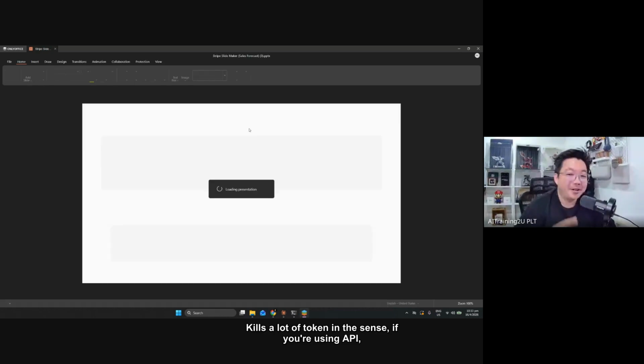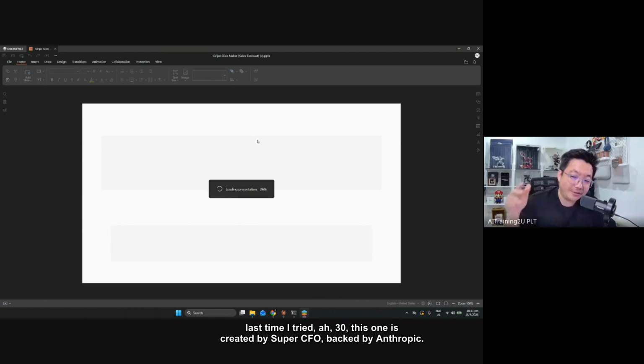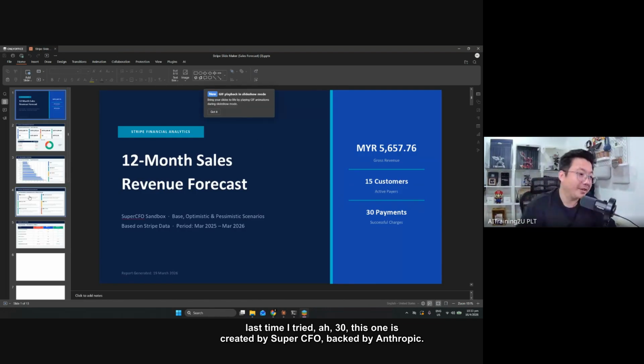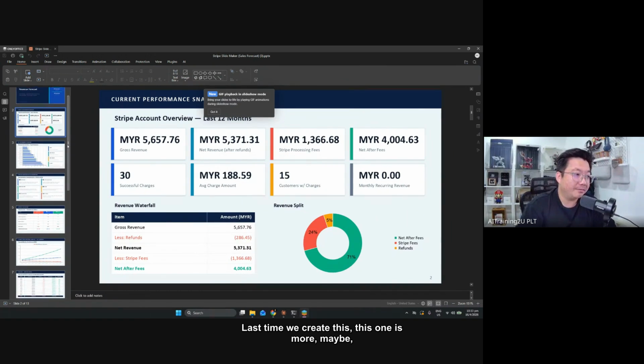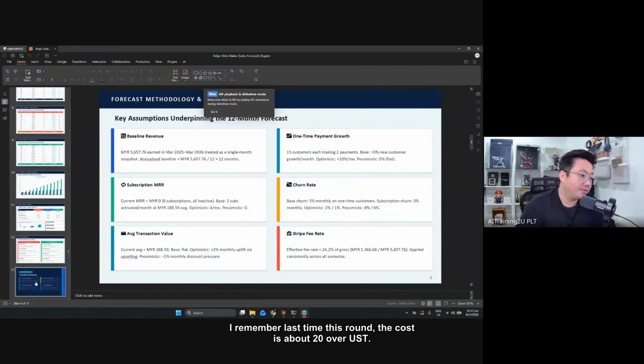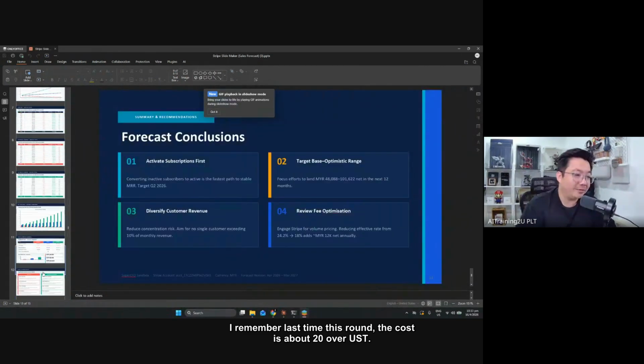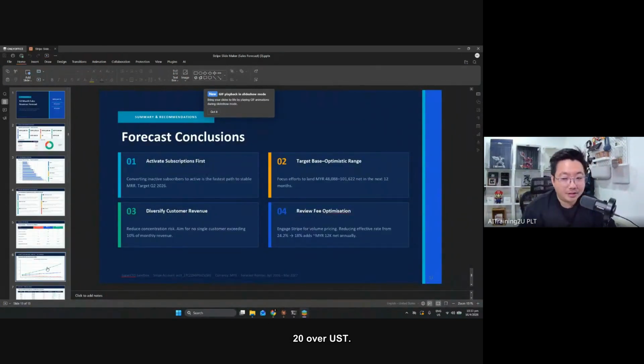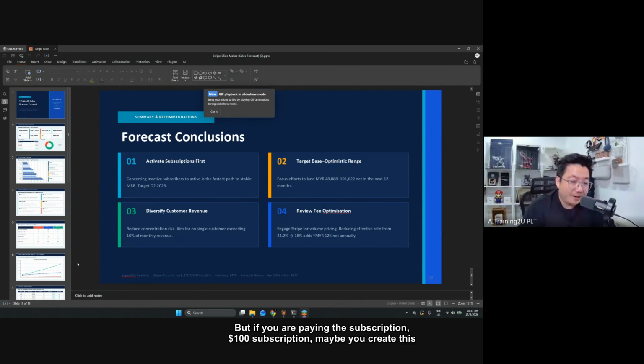At this point of time, PowerPoint kills a lot of tokens. Kills a lot of tokens in the sense that if you're using API, last time I tried. This one is created by Super CF4, backed by Anthropic. Last time we created this, maybe this one 13 decks, right? I remember last time this round the cost was about 20 over USD. 20 over USD for that is not really worth it lah.